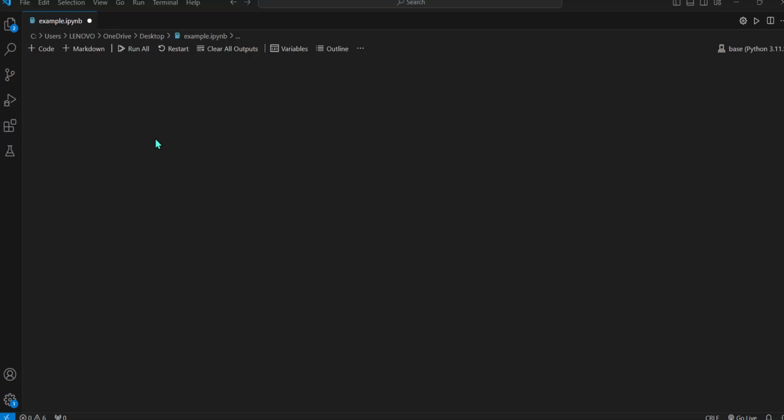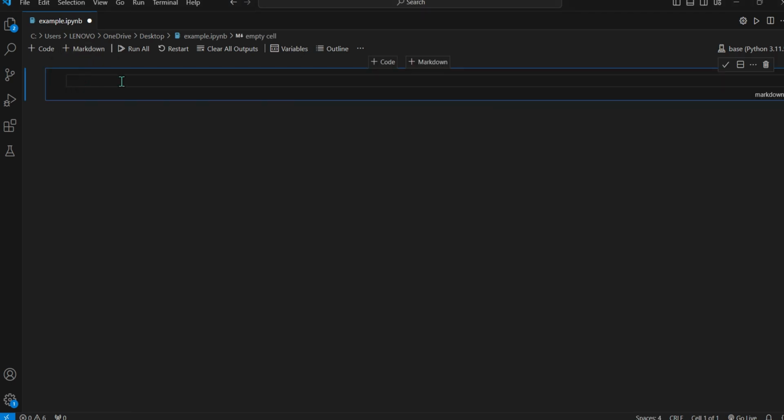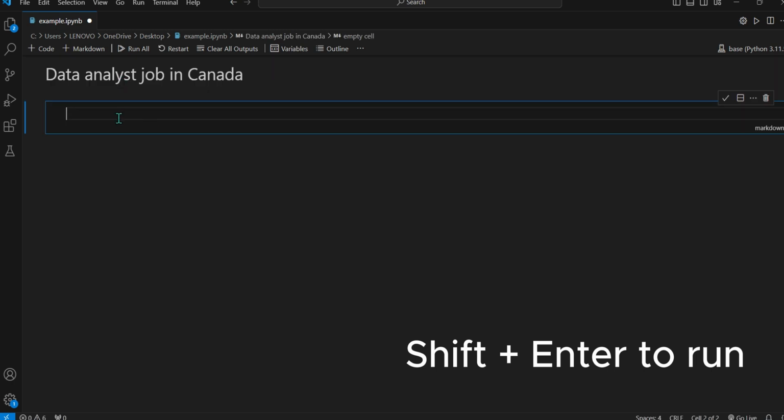Okay, let's take a look at how we can code in Python. The environment that I'm currently using is called Visual Studio Code. On the top left, we have the code button. We have the markdown button. The code is where we put our Python scripts, while the markdown is where we just put any text. So I would start with creating a markdown cell, type the pound sign. The pound sign indicates this is a header. So, Data Analyst Job in Canada. Click Shift Enter to execute.